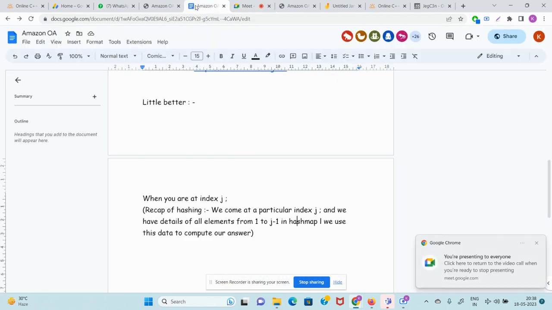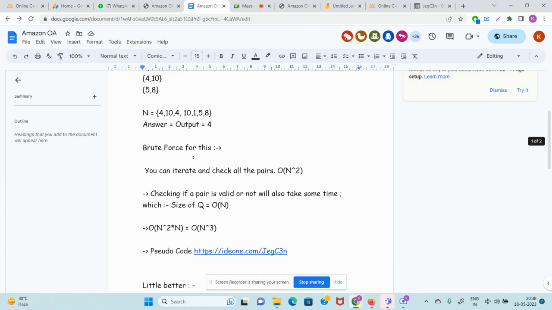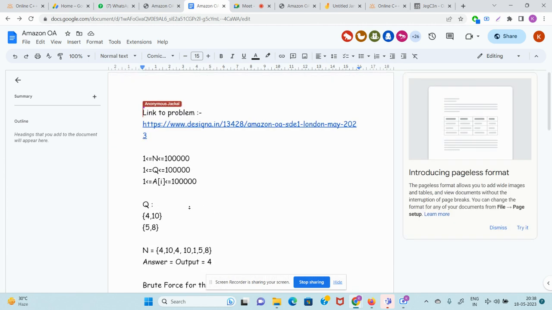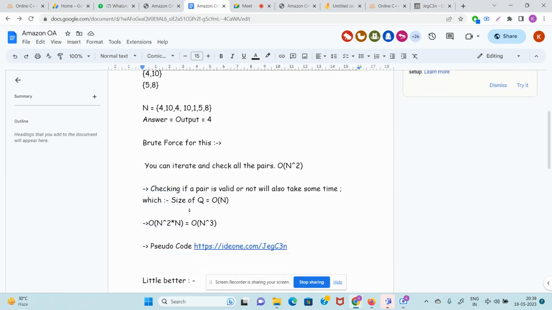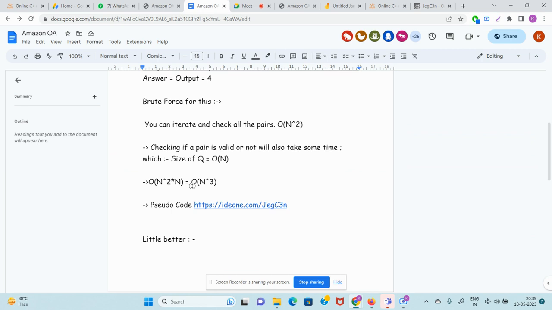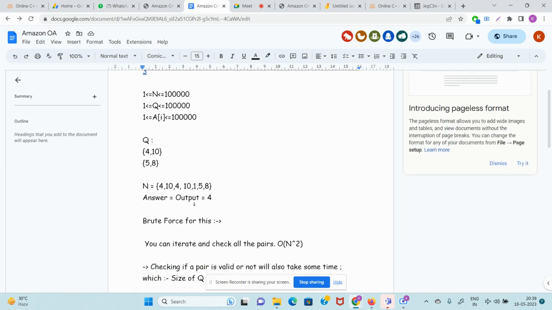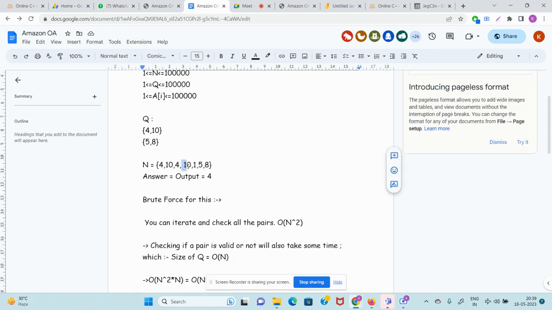Apart from that, guys, we can now use some simple stuff here. Now what we can do is, say you are at this particular index, say you are at 10. So you already know that 10 will only be collaborating with 4. Because we can see now that 10 will be collaborating with 4.